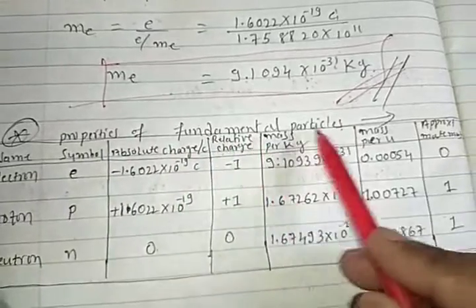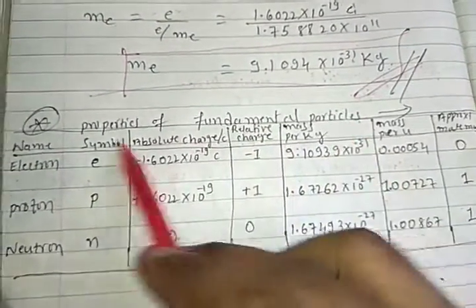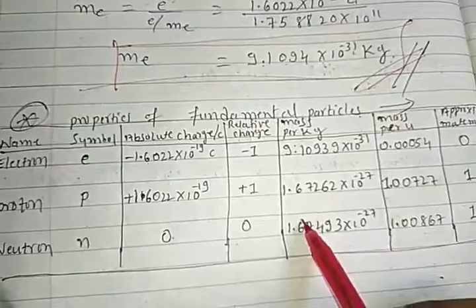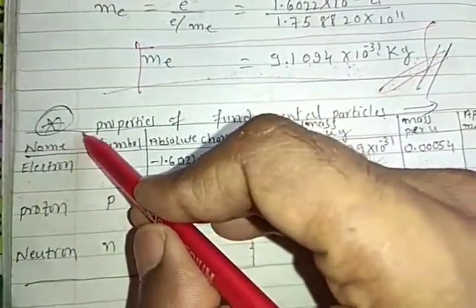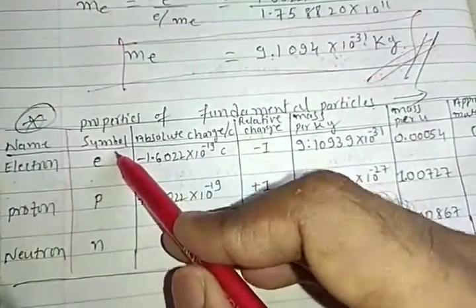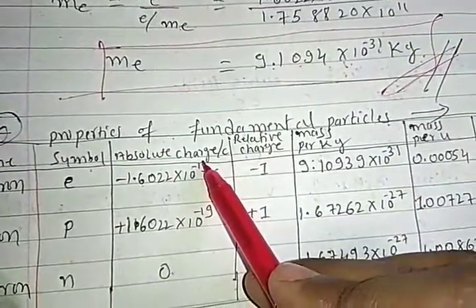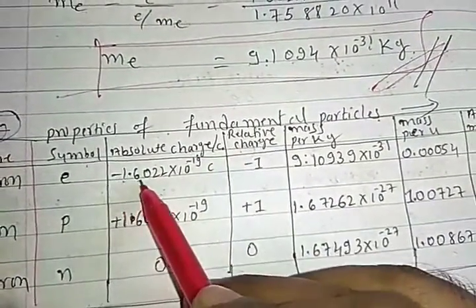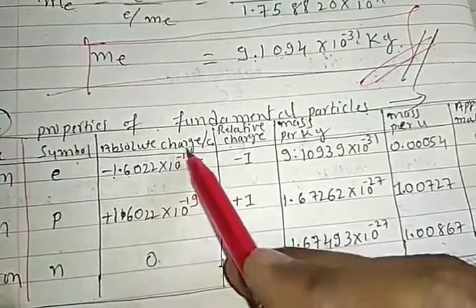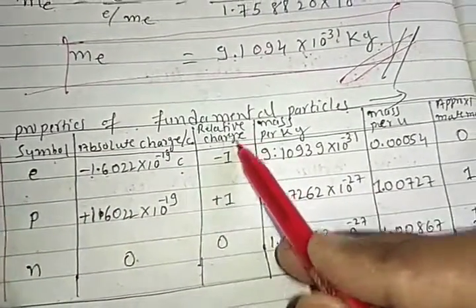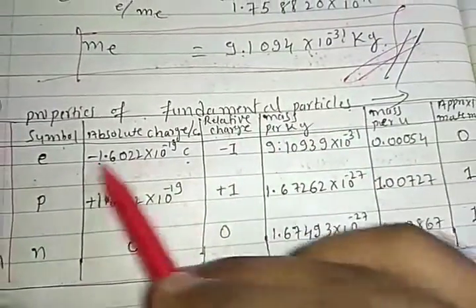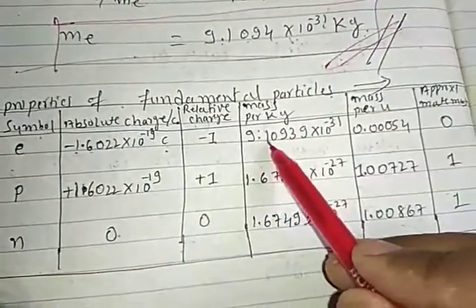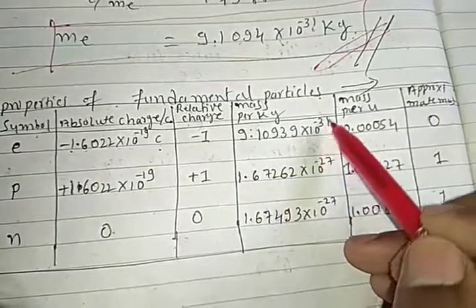Properties of fundamental particles. So atoms, the fundamental properties they were discovered. Electron, the symbol is E. Absolute charge per coulomb is minus 1.6022 times 10 to the power of minus 19 coulomb. Relative charge is minus 1. Mass of electron per kg is 9.10939 times 10 to the power of minus 31.